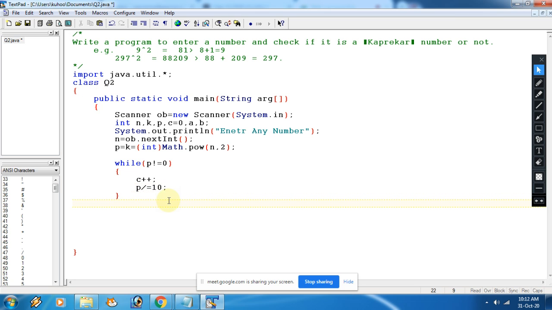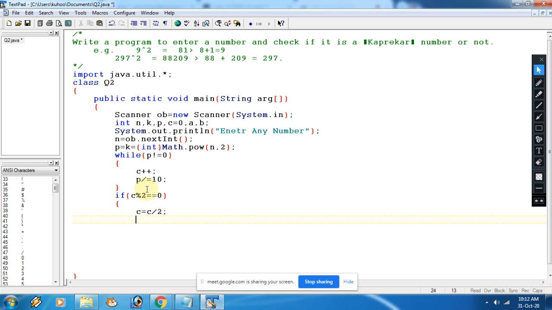I hope till here I am very clear, right? So now see what I am going to do. One more thing: if c mod 2 equals 0, so if the number of digits is even, then what we are going to do is c equals c upon 2, else. Why I am doing this, that I will show you.